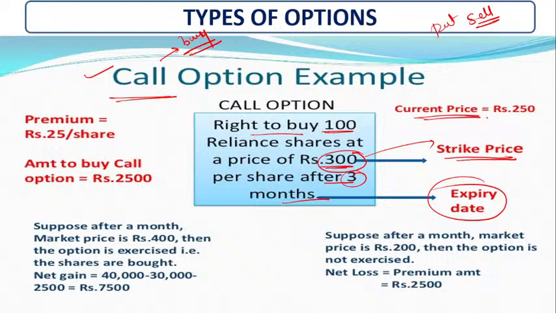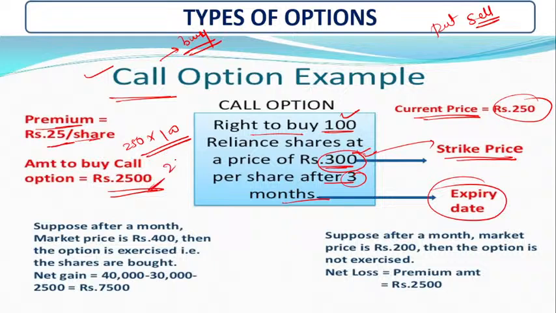The current price of this share is 250 rupees, but they agree on 300 rupees. This is the strike price, and the premium is 25 per share. The amount to buy the call option is 250. So how to calculate it? The current price of 250 multiplied by how many shares they purchase, that is 100 shares. So how much amount? There is some mistake.